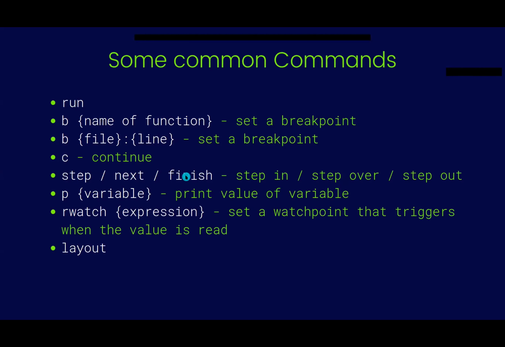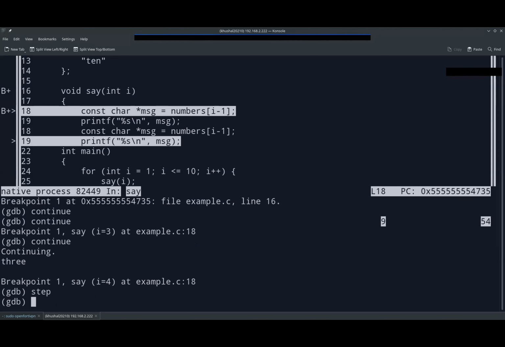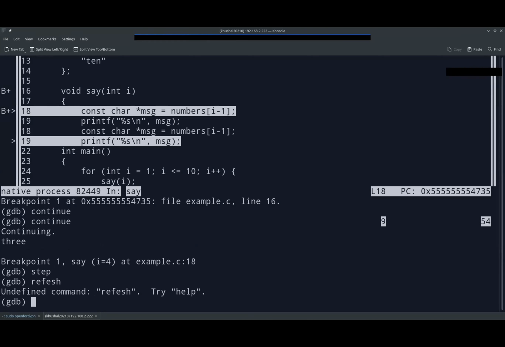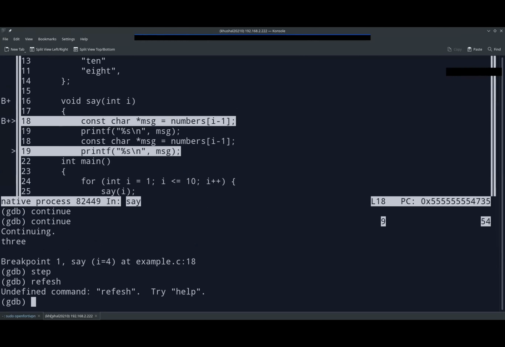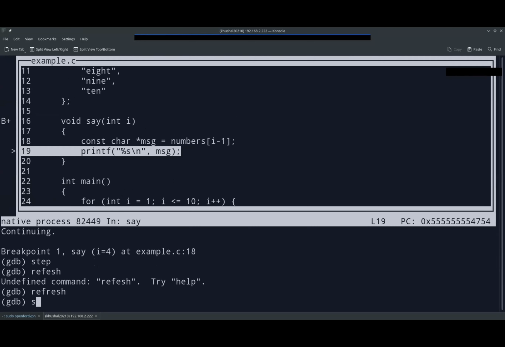Next is step, next and finish. We use these to step in or step to the next line, or if we just want to get into functions or inbuilt functions, something like that. So if we are at line number 18 right now and we say step, it will go to the next step, just printf. There are too many replicas, so just remove this with refresh. If we do step again, we'll just go into printf, which I don't want to do again. So I won't execute this, but yeah, this is what I was saying.